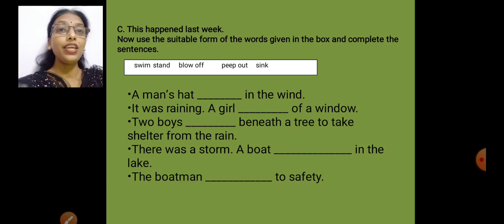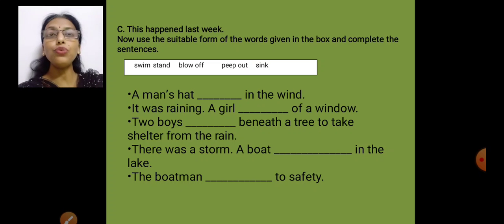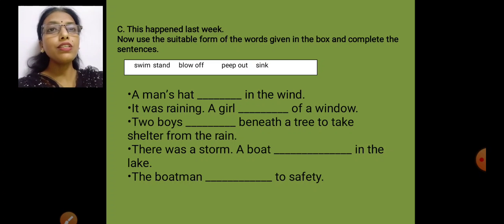Okay? I hope my children have understood the exercises. Still, if you feel that there is something you have not understood or something tricky, that point we can discuss in our online class. You can ask your queries there.